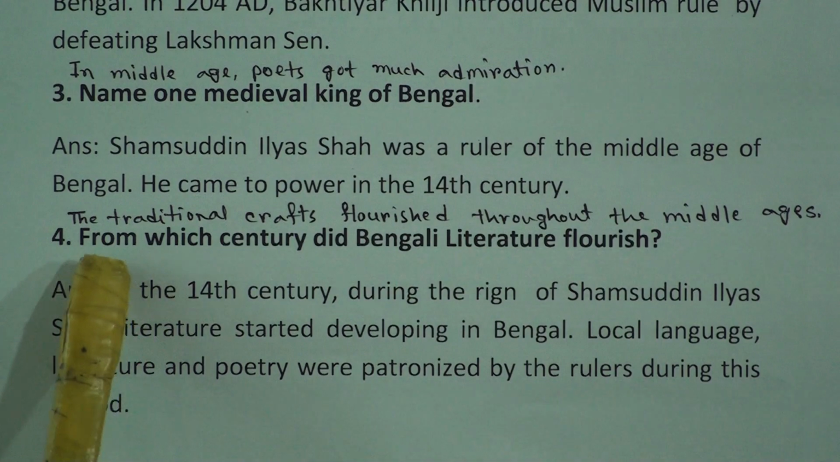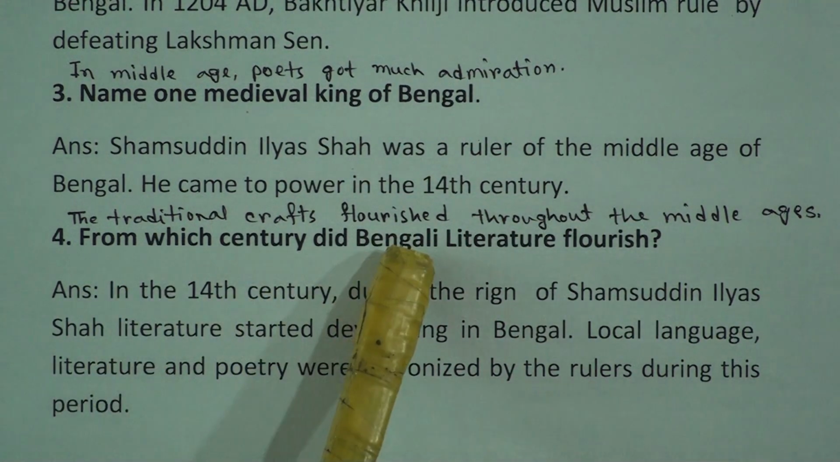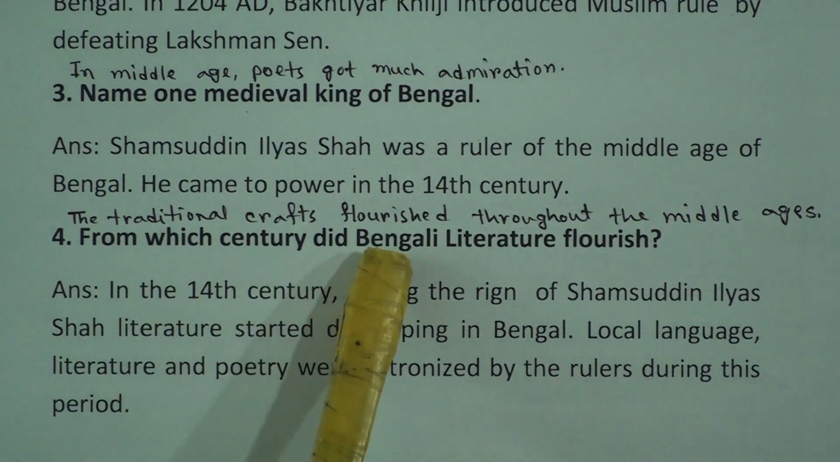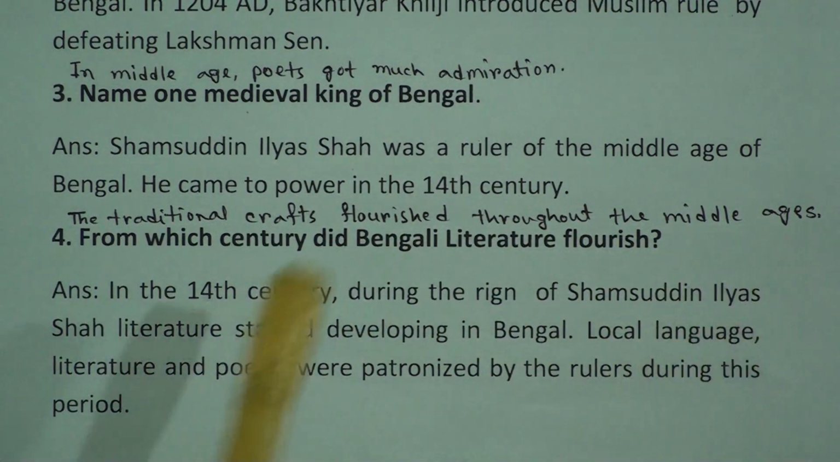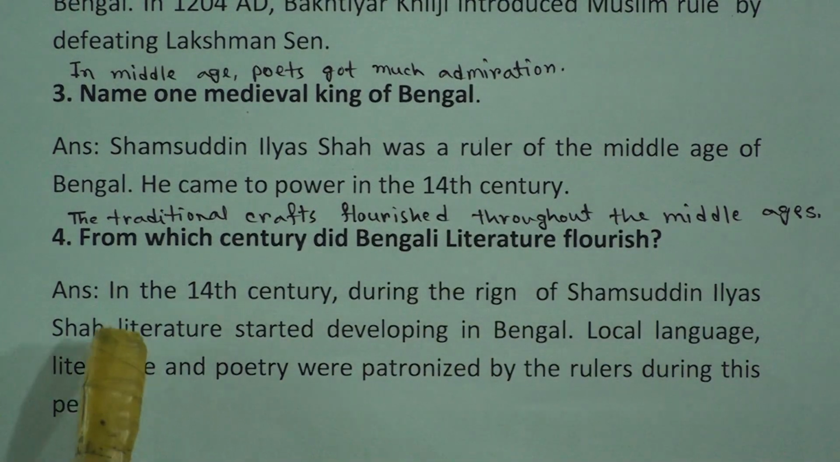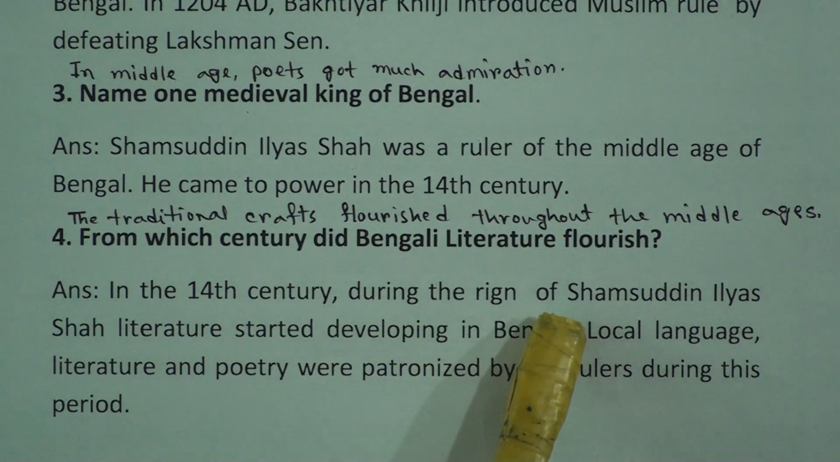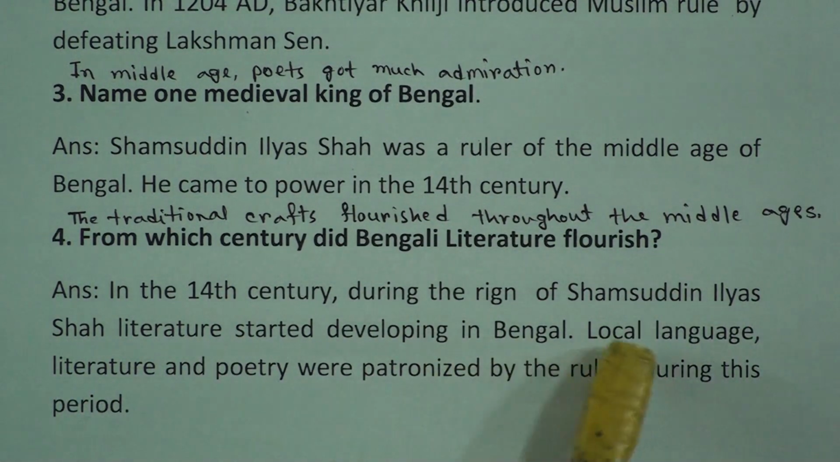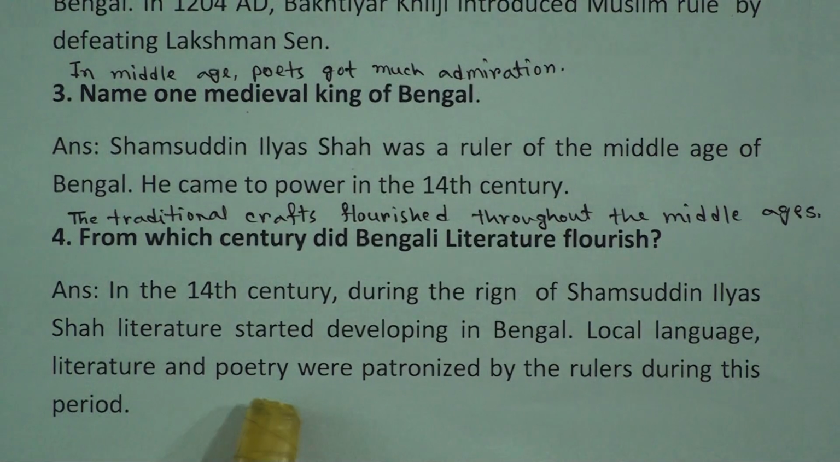Number 4, the traditional crafts flourished throughout the Middle Ages. From which century did Bengali literature flourish? In the 14th century, during the reign of Shamsuddin Ilyas Shah, literature started developing in Bengal. Local language, literature and poetry were patronized by the rulers during this period.